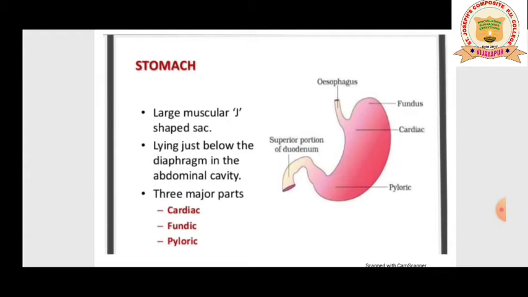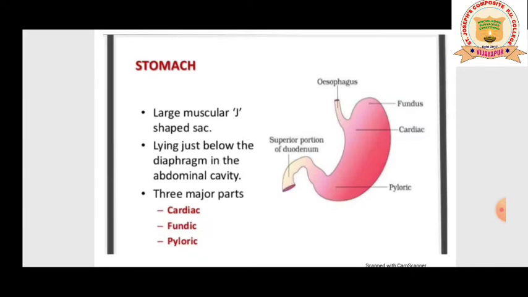So the pyloric sphincter is located at the junction of the pyloric stomach. Where is the pyloric? At the end. You can have a look. The three regions of the stomach are shown in the picture. At the end of the pyloric region, you are going to have one more sphincter, the second sphincter of your alimentary canal. First we saw the esophageal or gastroesophageal sphincter. Now the second sphincter we call the pyloric sphincter, which is located at the junction where the pyloric stomach ends and the duodenum begins.